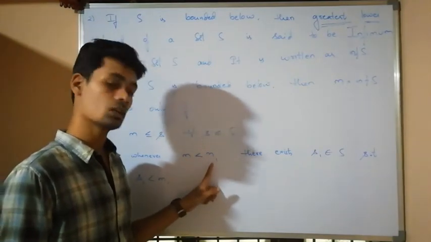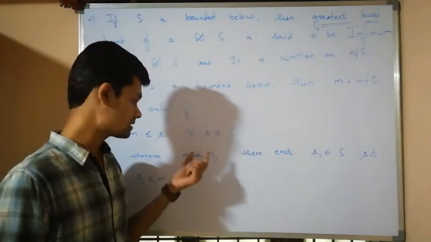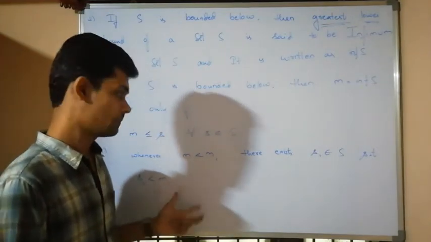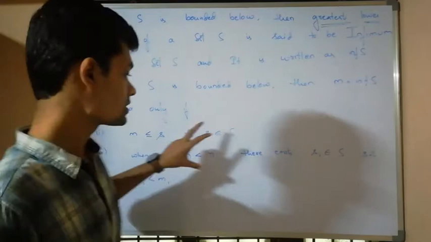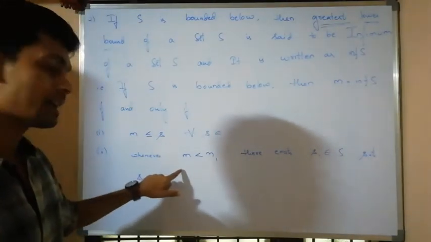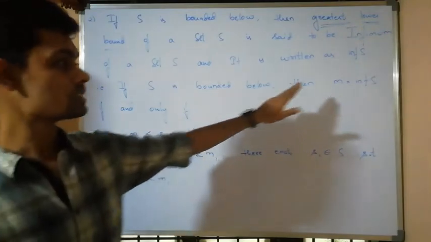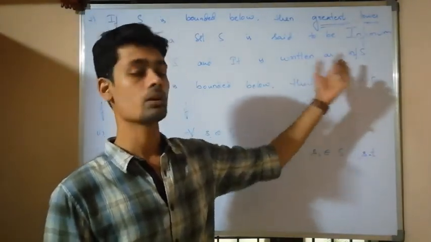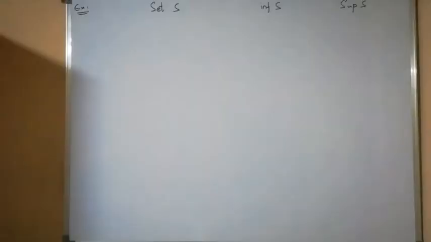Since this one is not a lower bound, at least one element in the set is less than M1. If any real number satisfies these two conditions, first of all it is a lower bound, second it is the greatest one, therefore it is said to be the greatest lower bound, nothing but the infimum of a set. Yes.